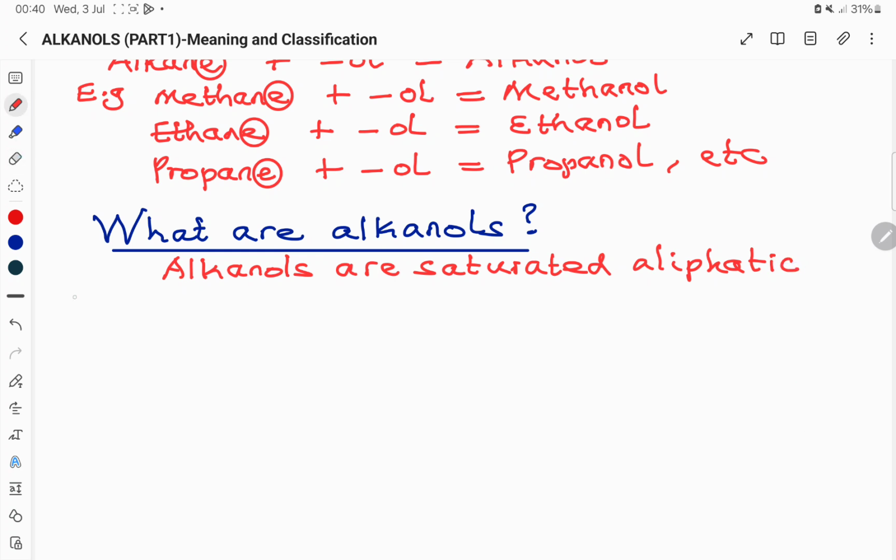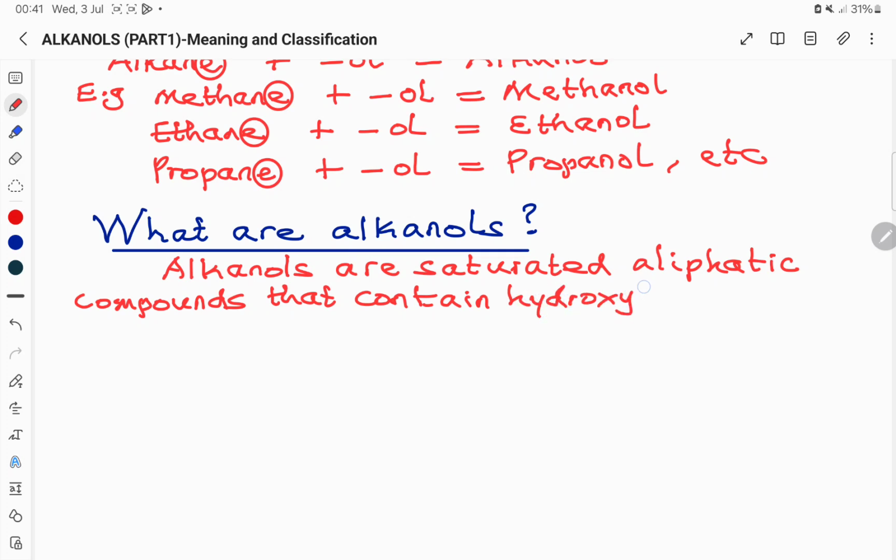They are saturated aliphatic compounds that contain hydroxy group. Hydroxy group is the functional group in them that makes them specially different from other compounds in their chemical properties. The functional group is hydroxy group. So they contain hydroxy group in their molecules.